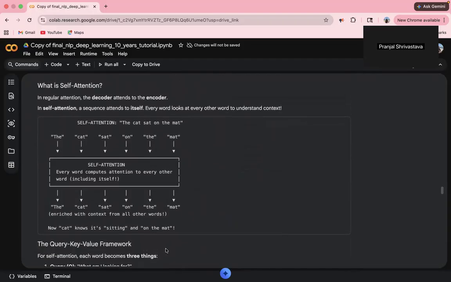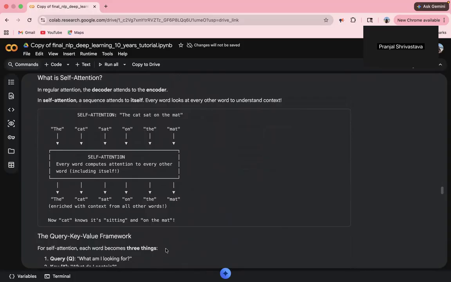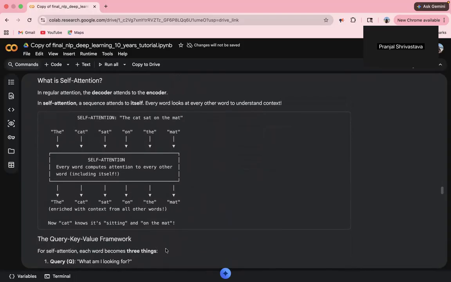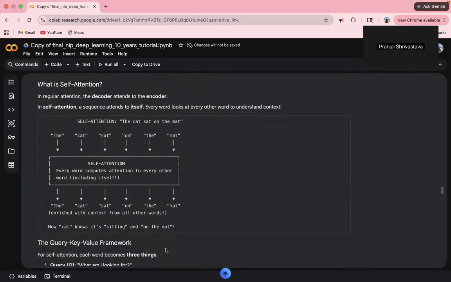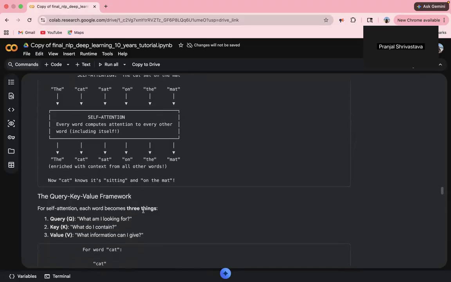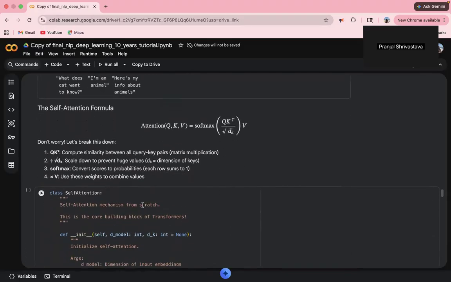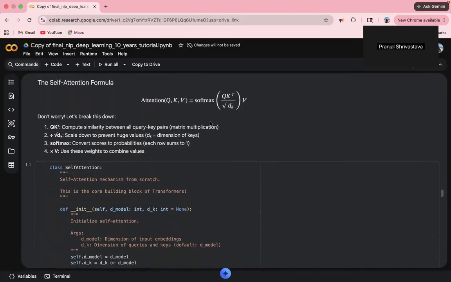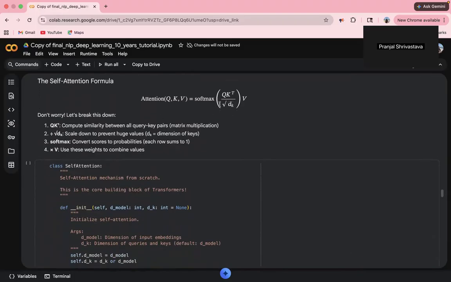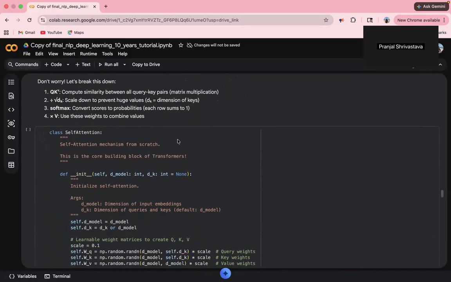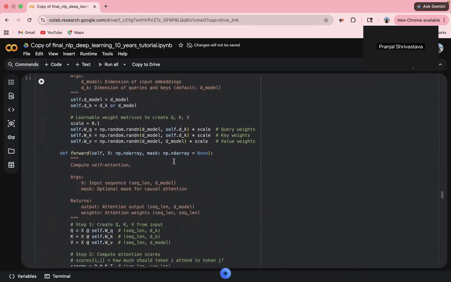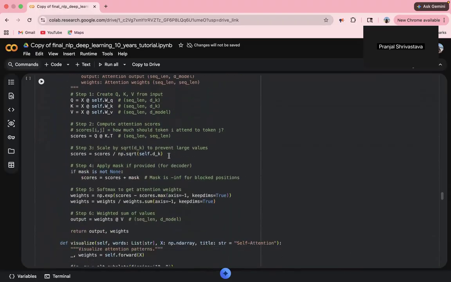Each token computes attention scores against every other token by comparing its query to their keys, and the result is a weighted sum of all values. Every token sees the whole sequence at once, and not just what an RNN has passed forward. The self-attention formula given here is the softmax of QK^T divided by the square root of the dimension of keys. This is the self-attention class. It has a forward pass.